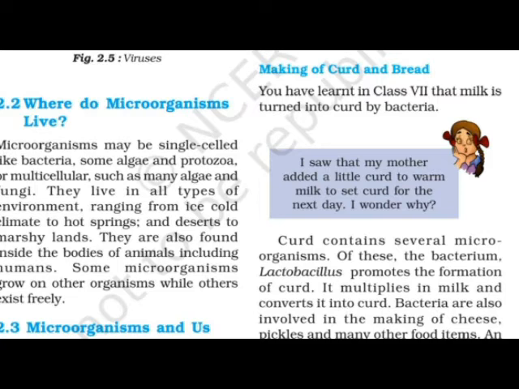Okay, so let me try to see how the curd and bread are made. What is the role of microorganisms in making curd and bread? You have learned in class 7th that milk is turned into curd by bacteria. Yes, simple activities we have seen: how the milk can be converted into the curd.